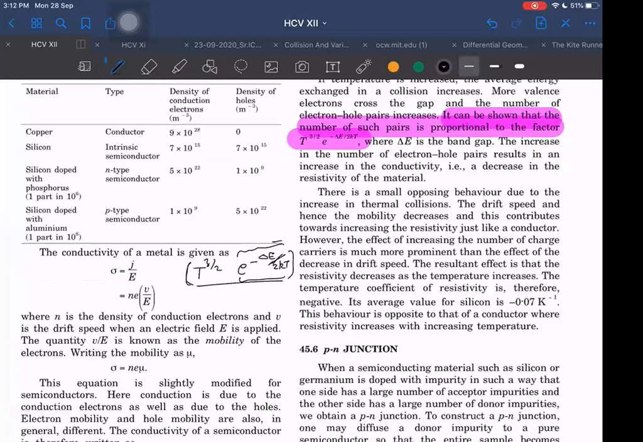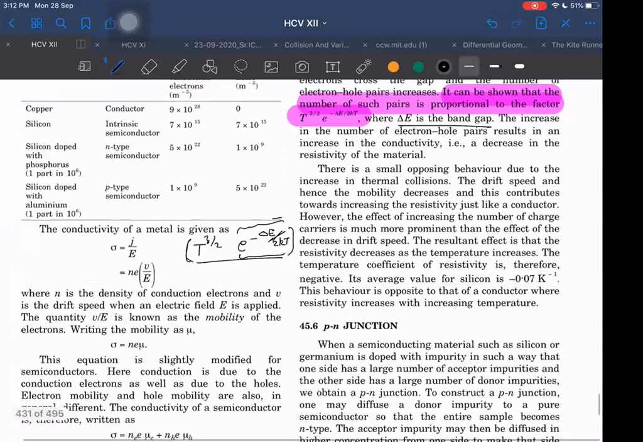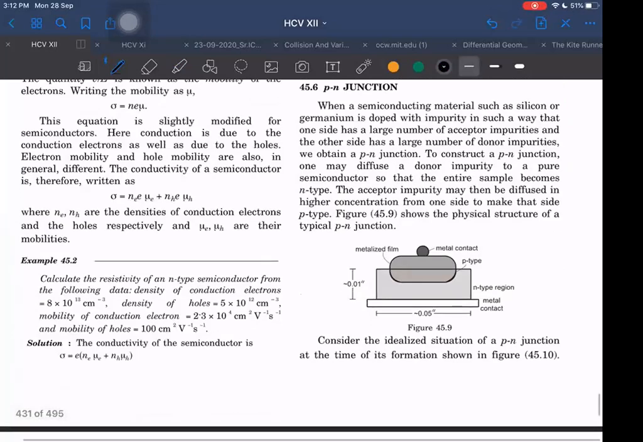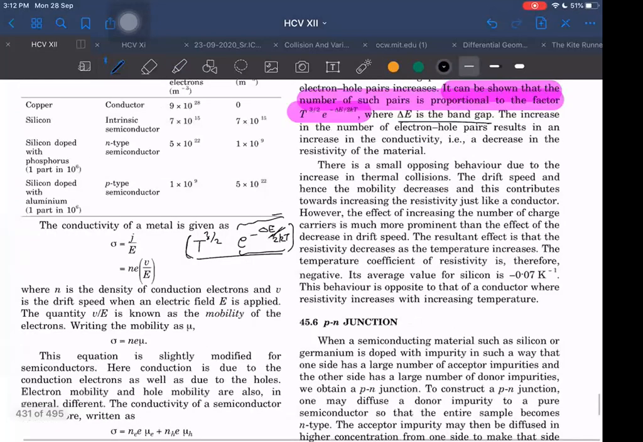Delta E is the band gap, the energy gap. Next, number of such pairs means which pairs? Electron hole pairs. A bond will be broken and an electron hole pair will be created. When one bond is broken, one electron will go and create a vacancy, and that makes an electron hole pair.